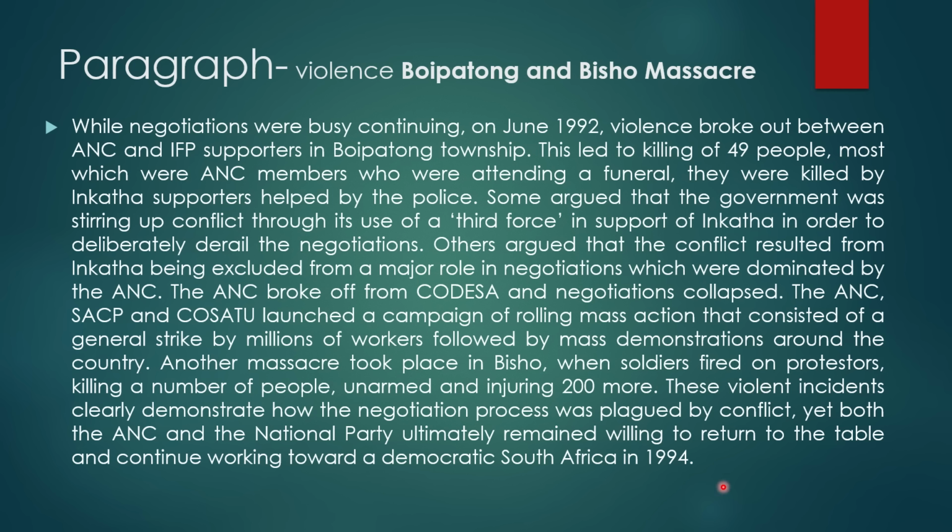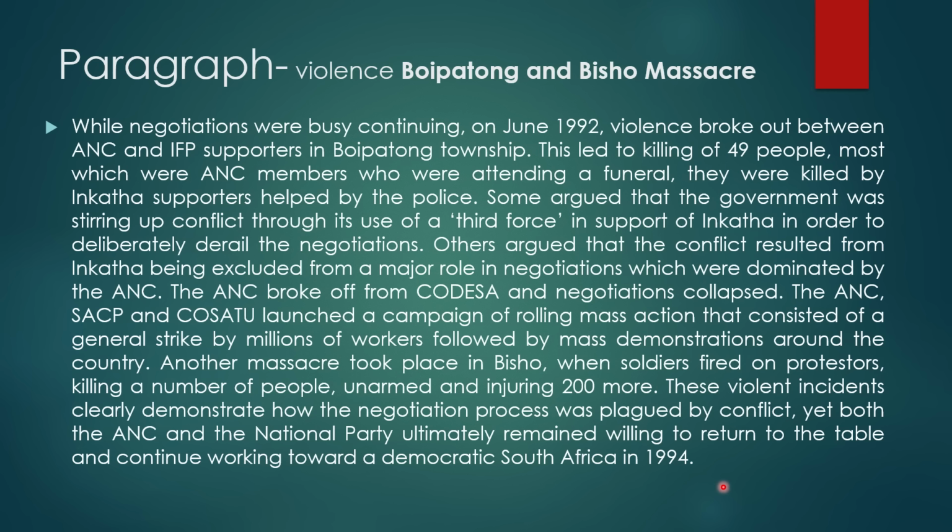Okay, so while negotiations were busy continuing, in June 1992, violence broke out between ANC and IFP supporters in Boipatong Township. This led to the killing of 49 people, most of whom were ANC members who were attending a funeral. They were killed by Inkatha supporters helped by the police.